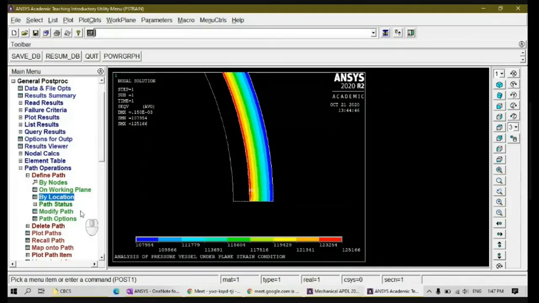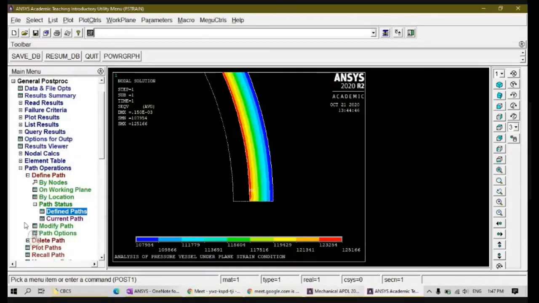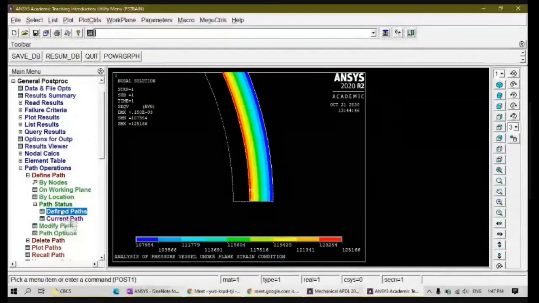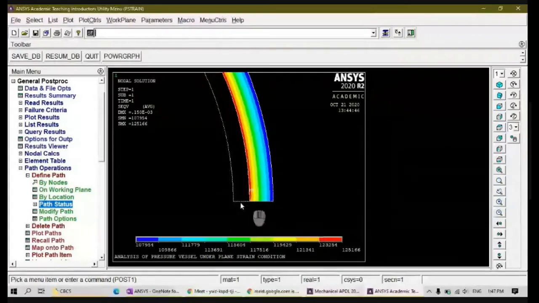You can check your path status. Click here, define the path. You have one path which is having 2 points. Number of sources 30 and divisions also 20. You can check it here, what is your path status. Now I created a path here.